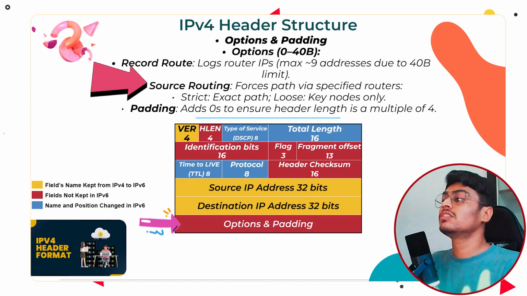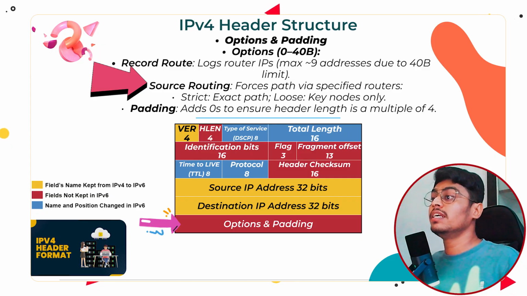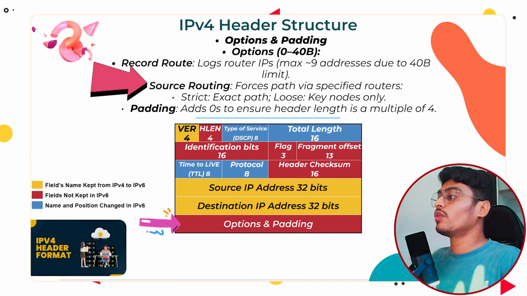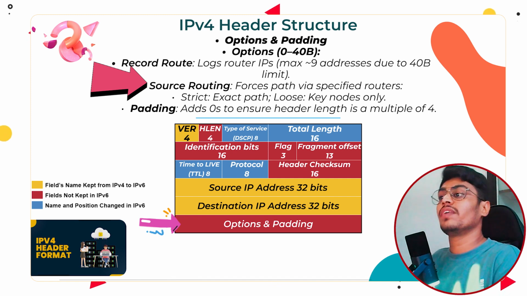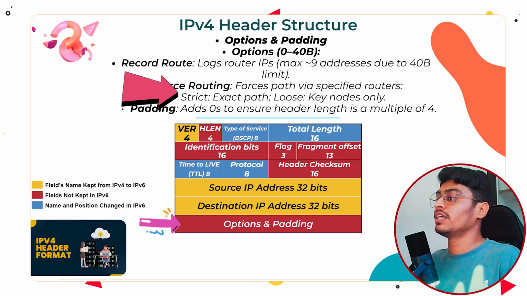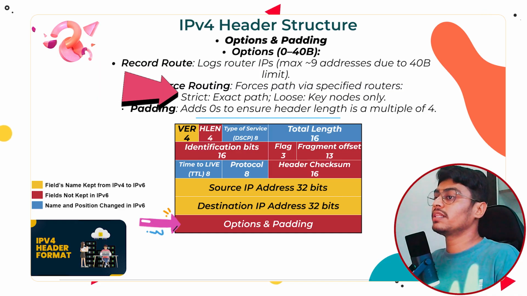Now the next thing is source routing. Here the source itself tells the path the packet should take. Okay, it's like defining beforehand that my packet will go through specific routers in a specific order. There are two types: strict source routing, where you define the complete path, and loose source routing, where you define only some intermediate points and the packet can choose its own path between those points.